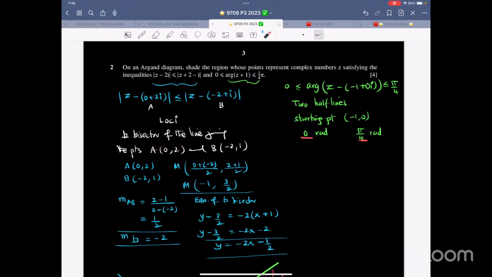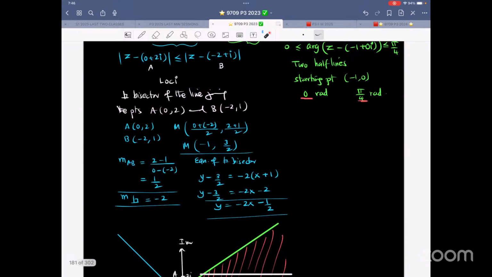Now, this one is not obvious, so you cannot just write the equation by observation. You have to do the working. There is A, there is B, there is the midpoint, there is the gradient, there is the negative reciprocal.